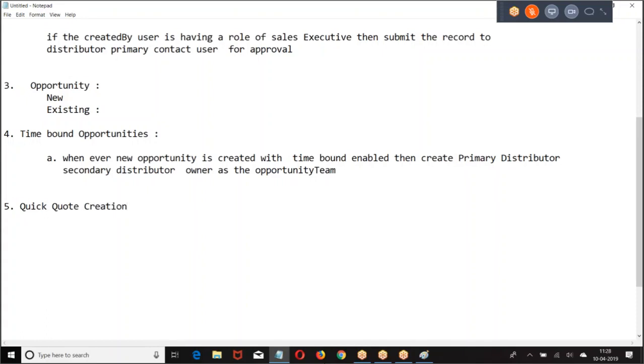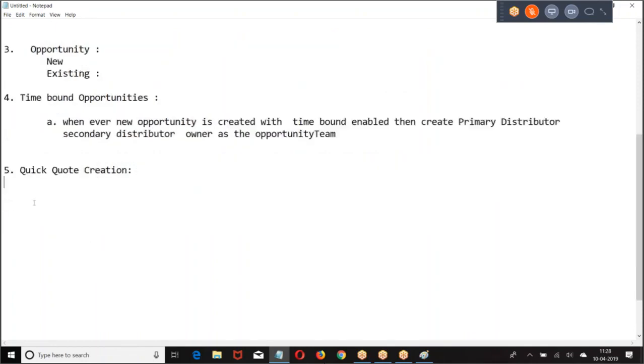Quick code creation. In the opportunity, we have implemented a quick code creation. What is this quick code creation? Now, this is created as a custom button. It is implemented thrice.